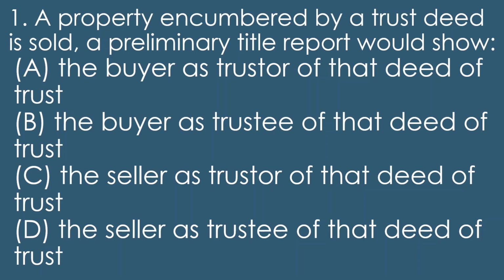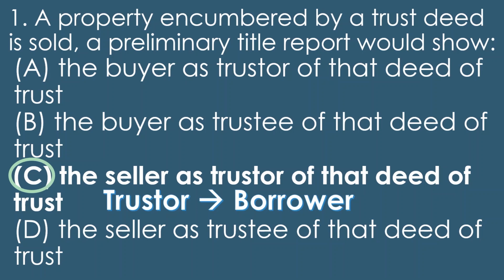And this is like a laundry list for us, for real estate professionals, to go through and find out what's going on with the property. It shows all the stuff that's on the property, including the seller's existing loan. So that seller's existing loan will show up in the preliminary title report. And so the correct answer on this one is going to be, first of all, the seller, and it's going to be C as in Charlie, the seller as trustor of that deed of trust.